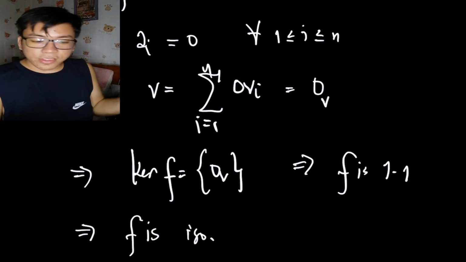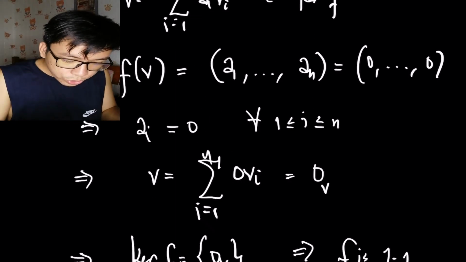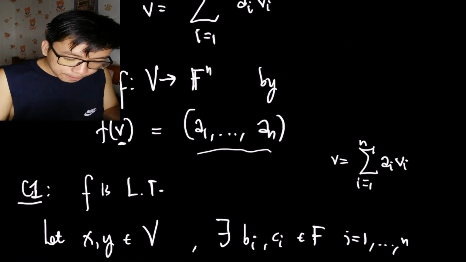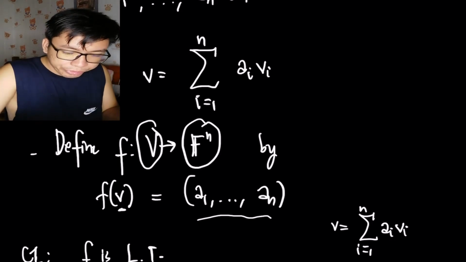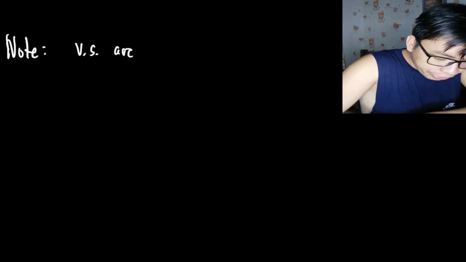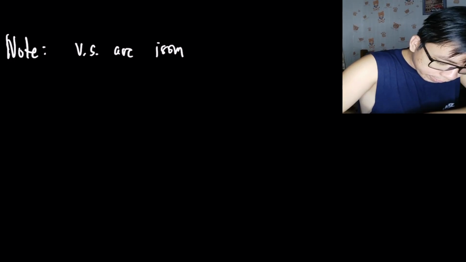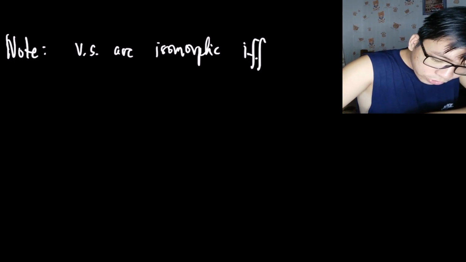So since F is an isomorphism, we can conclude that V and F^n are isomorphic. Okay, this would be the last. I'm going to leave you with a note. If you notice, vector spaces are isomorphic if and only if they have the same dimension.